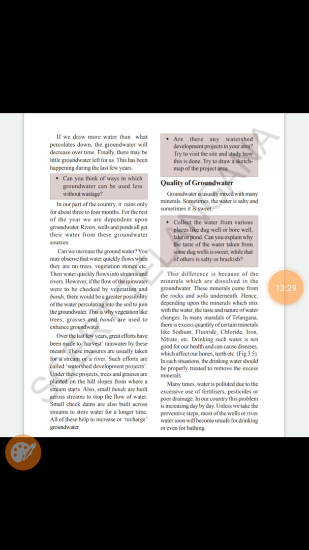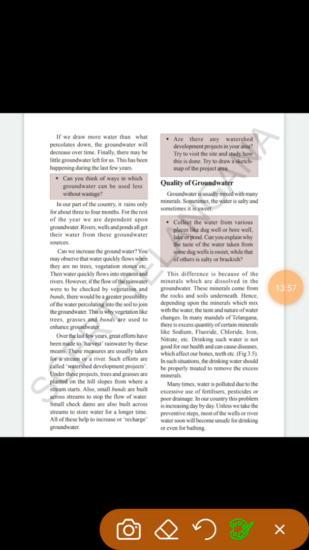Many times water is polluted due to the excess use of fertilizers and pesticides. Sometimes in agricultural land, everywhere, they are using many types of fertilizers and pesticides. And also there is a poor drainage system. Our drainage water also goes into the groundwater. This is also one of the reasons our groundwater gets spoiled.